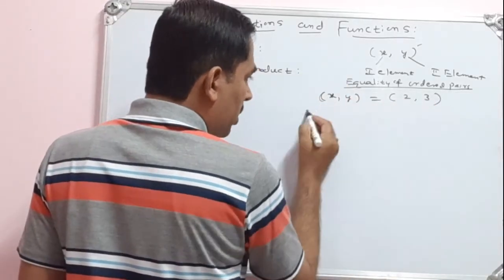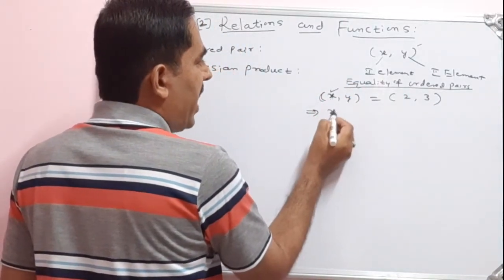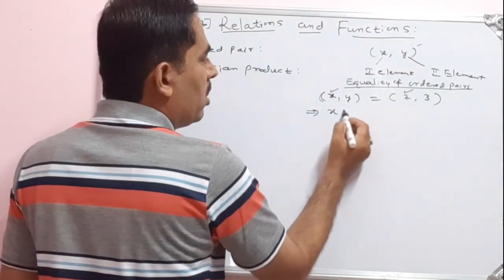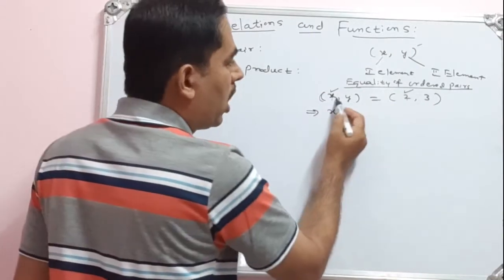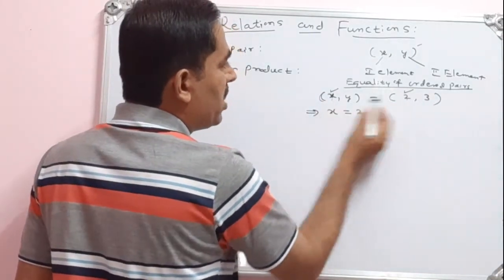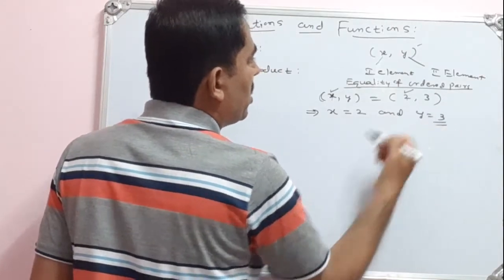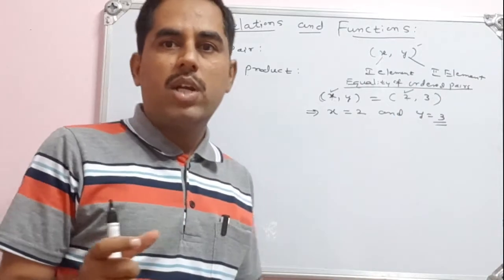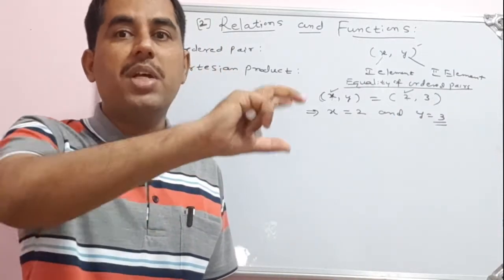(x, y) is equal to (2, 3) implies, see here, in this ordered pair what is the first element? x. In the right hand side, what is the first element? 2. That means corresponding members or corresponding elements should be equal. That means x is equal to 2 and y is equal to 3. So equality of ordered pairs means corresponding elements of both ordered pairs should be equated.